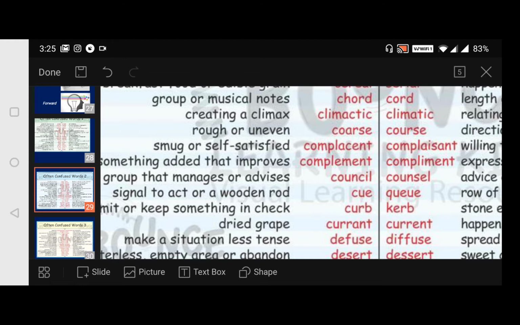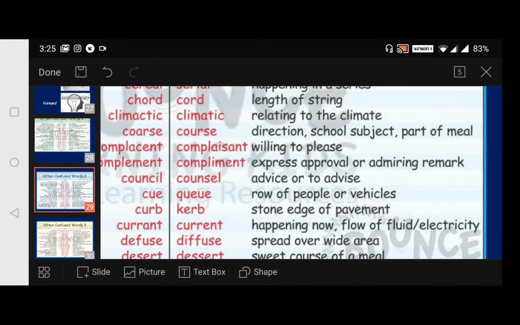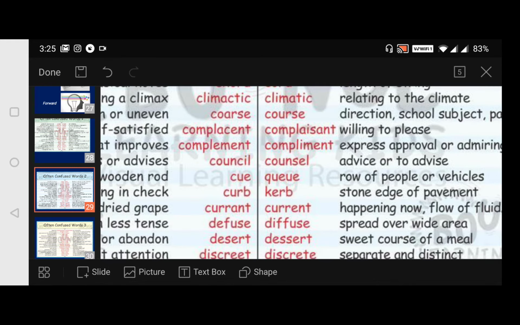When something is rough or uneven, we say it is coarse. And this course is a direction, a school or subject, or part of a meal. We get enrolled in some course. In course of time also we say. There are three different meanings for this course.